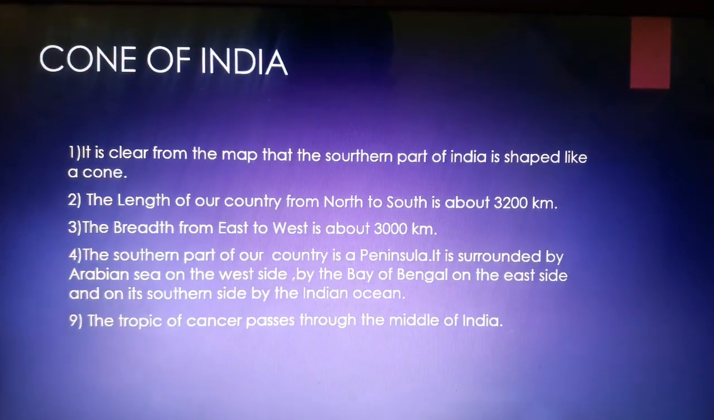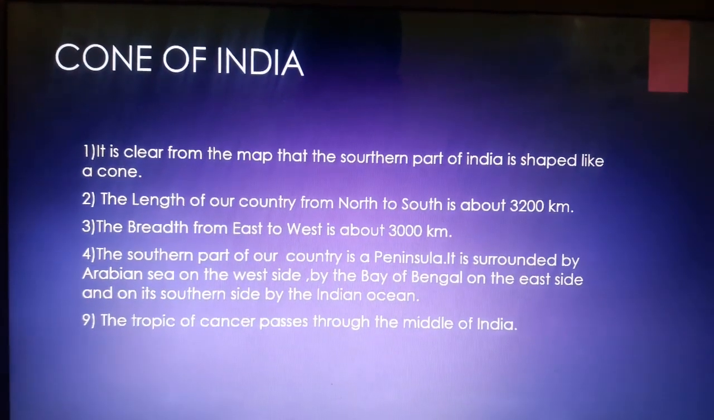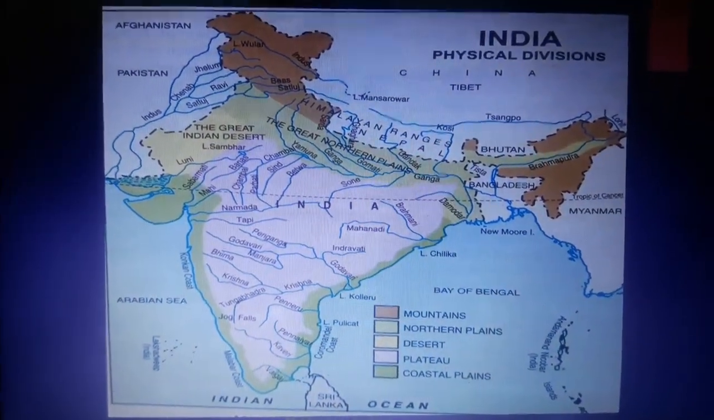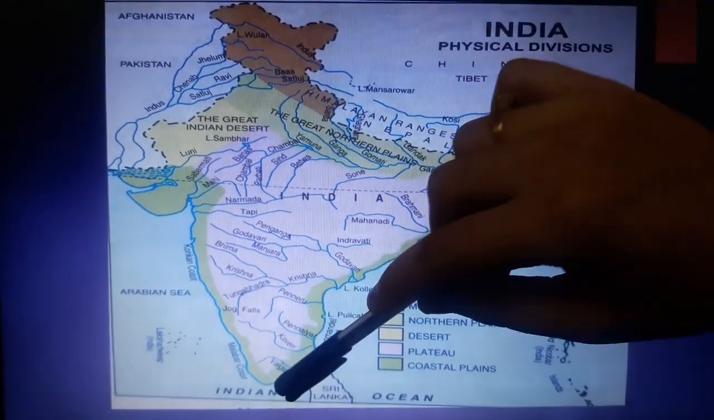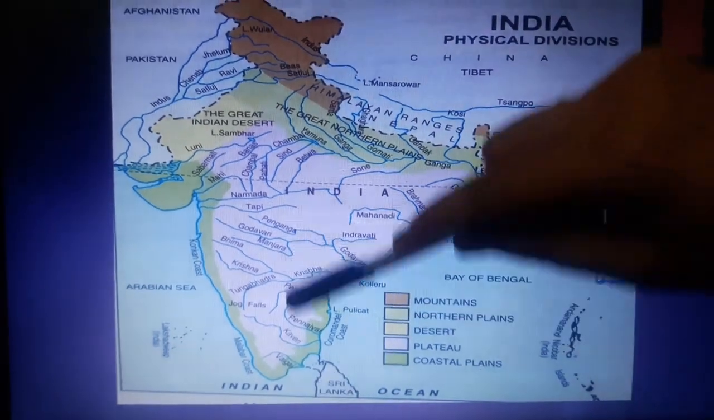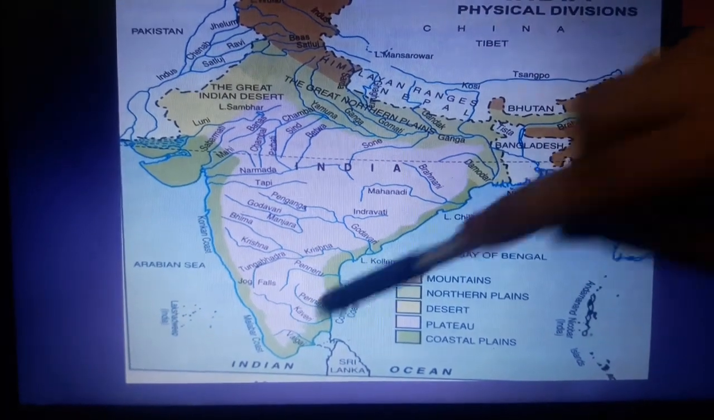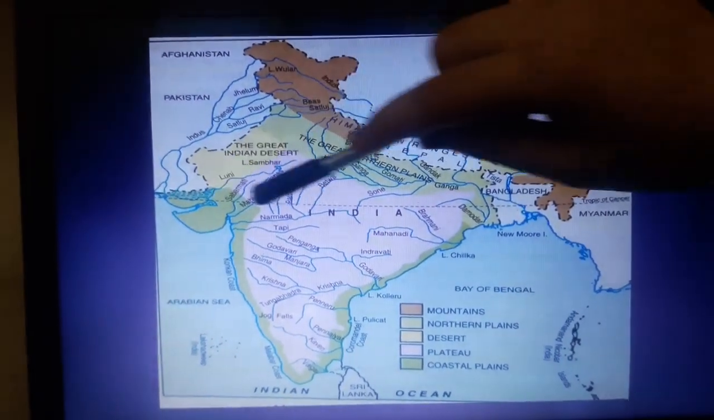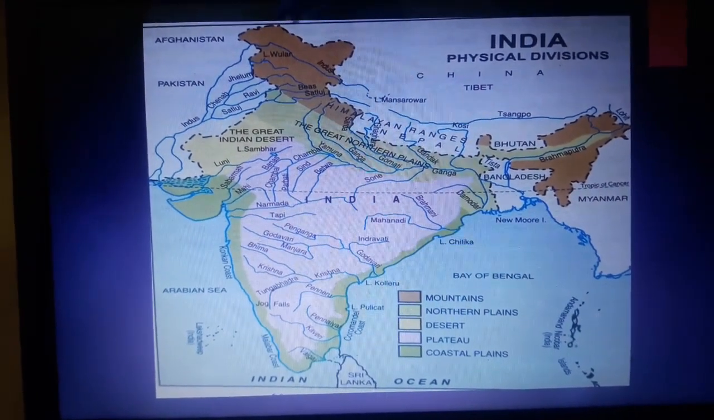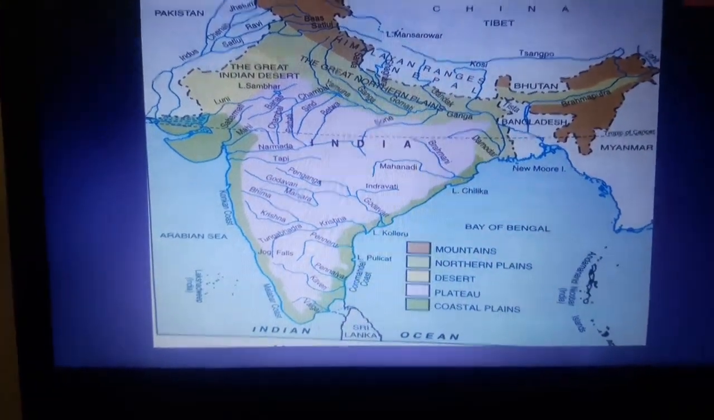The second thing, the length of our country from north to south is about 3200 km. Let us see. As I told you earlier, this is north, this is south. The length will be from north to south. You are all aware, length is in the straight form and breadth is in the horizontal form. Now we are discussing the length. So the length from north to south is about 3200 kilometers.